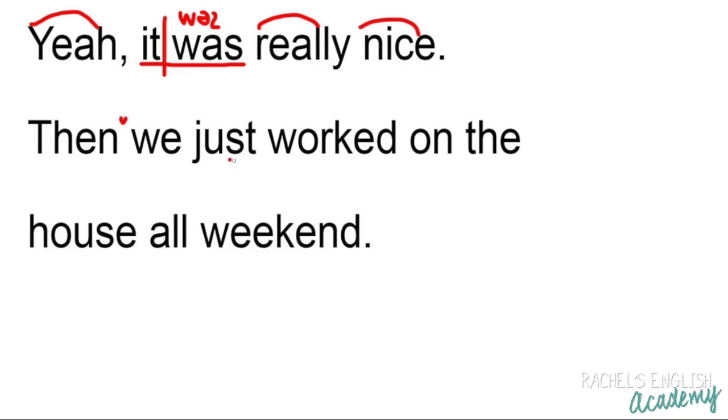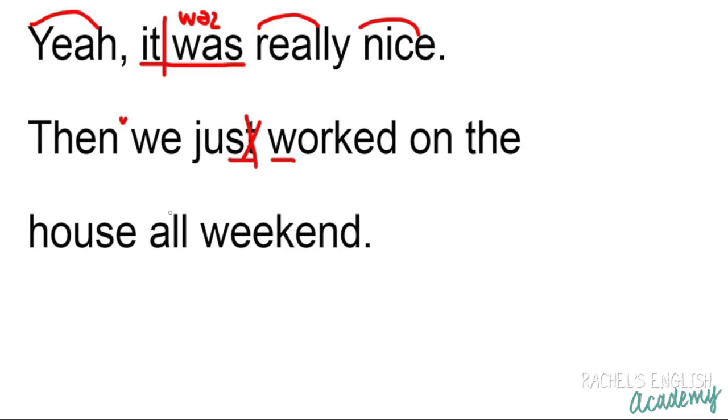Now here we have an ST cluster, and just like earlier with the CT cluster, T's are usually pronounced in this cluster, but when the next word begins with a consonant, we often drop the T, and this time he does. He says just worked. The word just is so often pronounced this way with no T. We just worked on the house all weekend.